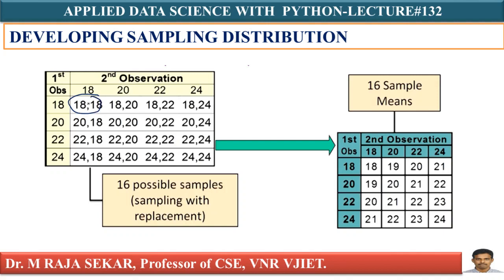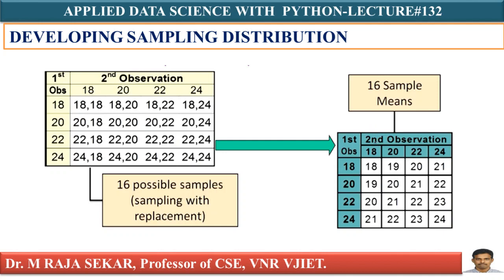18 plus 18, 36 by 2, that is this one. 18 plus 20, 38 by 2, 19. 18 plus 22, 40 by 2, 20. 24 plus 24, 48 by 2, 24. Means I can say these are the 16 sample means, isn't it? How many samples we have got? We have got 16 samples of size 2.